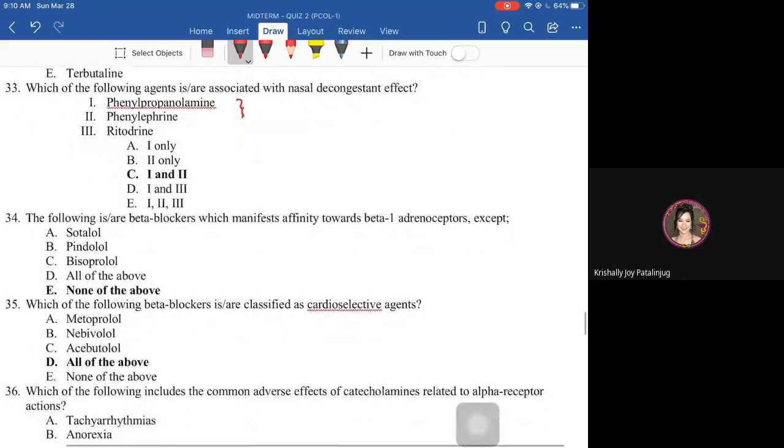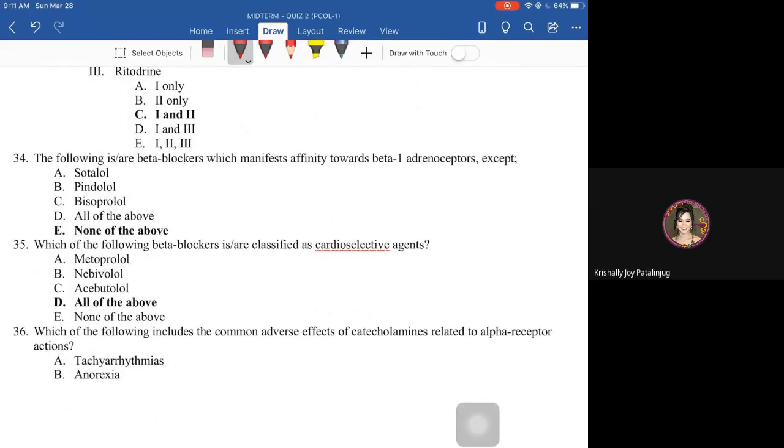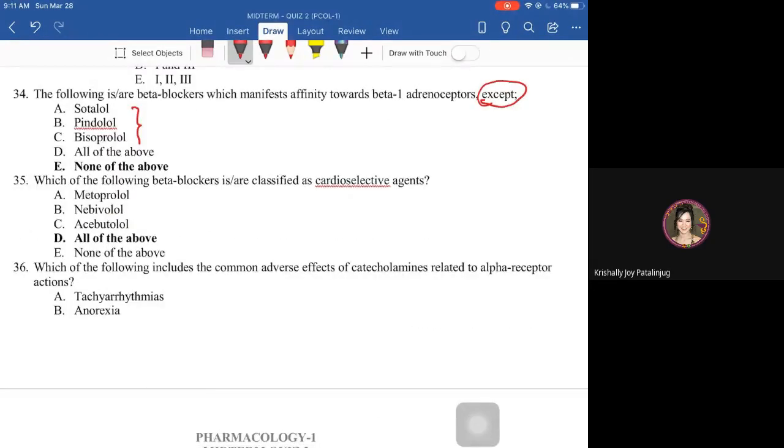Next, the following is are beta blockers which manifest affinity towards beta 1 adrenoceptors, except, okay? So, exception dito, yung walang affinity, none of the above. Okay, lahat ng nasa choices, merong affinity towards beta 1 receptor. Okay, next, which of the following beta blockers is or are classified as cardioselective agent?